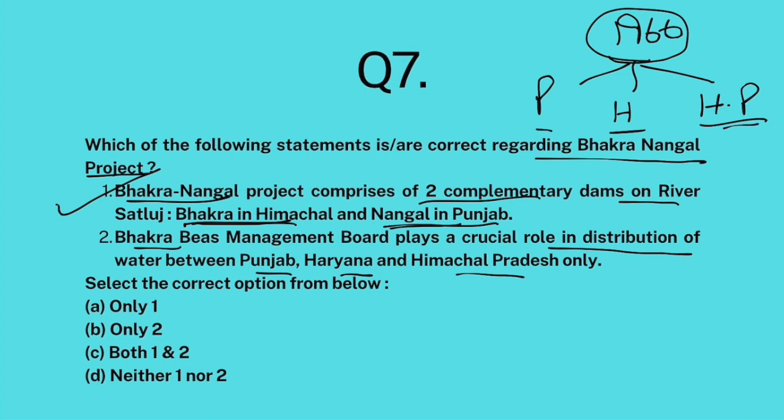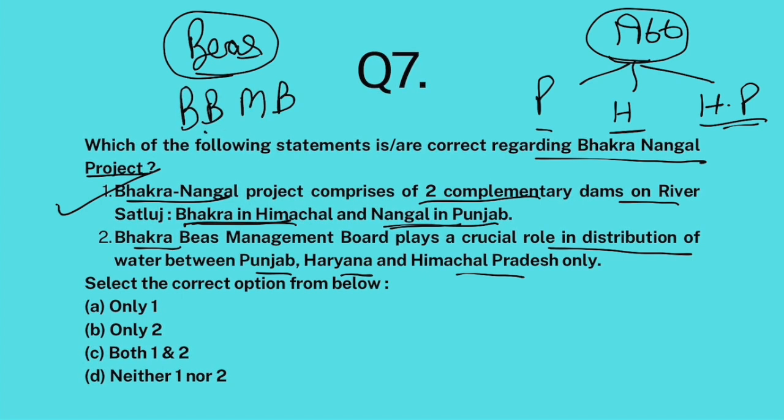Later, the dams on Beas River were also added under this project, and this authority became Bhakra Beas Management Board. So Bhakra Beas Management Board not only manages Bhakra Nangal project, it also manages Pandoh Dam, Pong Reservoir on Beas River as well. Okay, so it became Bhakra Beas Management Board.